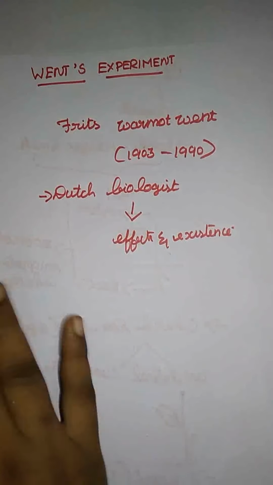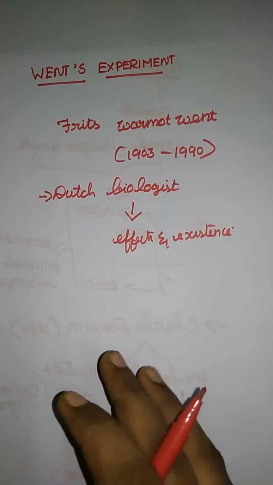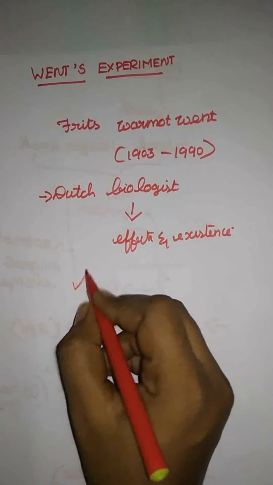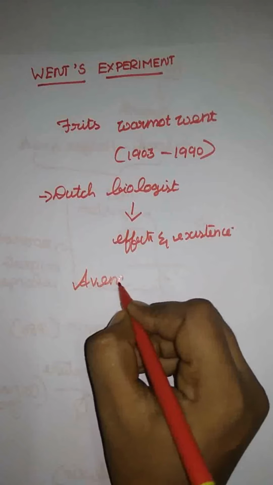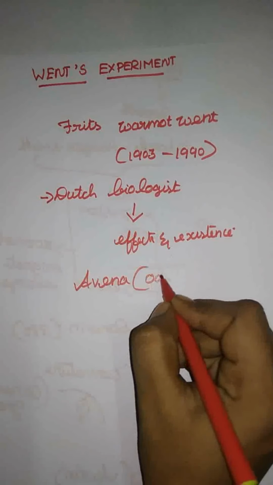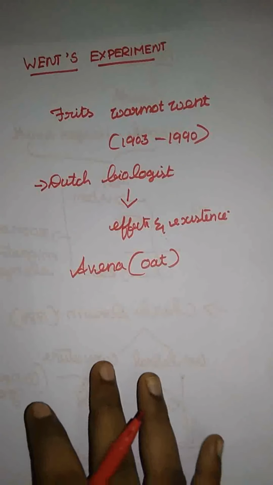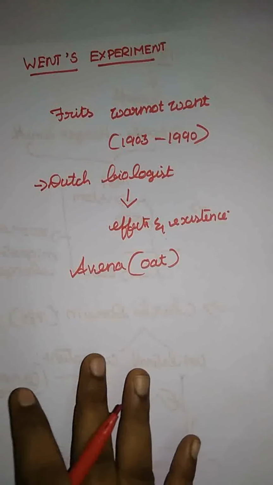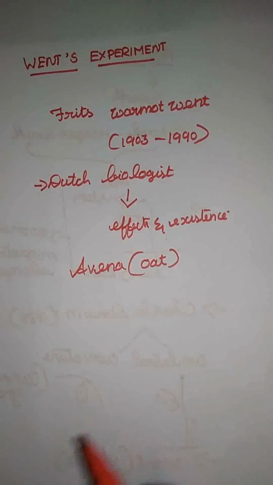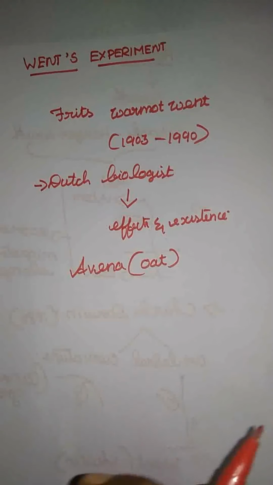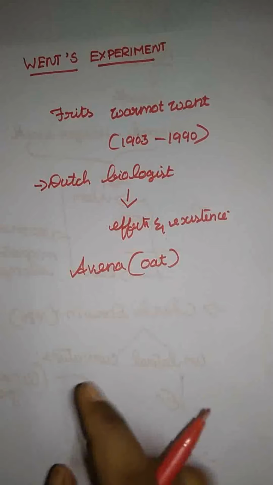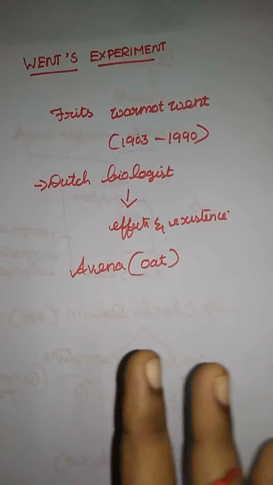He did a serious experiment on Avena coleoptile plants. Avena, as you know, is a common grass plant, that is oats. In the Avena plant he did a serious experiment, to see whether some chemicals in the coleoptile inhibit or stimulate growth. So he conducted three steps for the experiment.